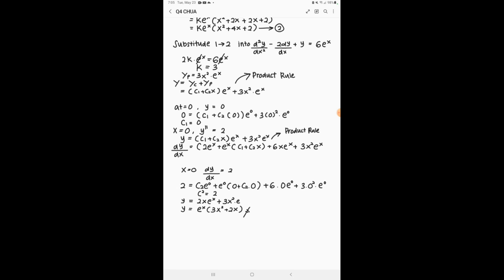So we will get c1 equal to 0 and c2 equal to 2. After we get c1 and c2, we can go back to the equation and put the values of c1 and c2 in the equation. So for the final answer, we get y equal to e power of x multiplied by 3x power of 2 plus 2x.